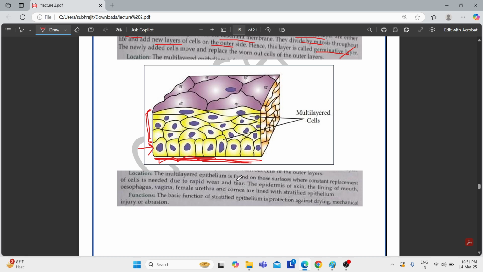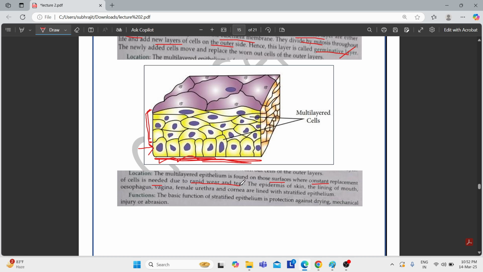The multilayered epithelium is found on those surfaces where constant replacement is needed due to rapid wear and tear. So this is another difference between the compound epithelium and the simple epithelium. Just now, a few moments ago, I said that the simple epithelium is absent on those regions where there is chemical abrasion or mechanical injury.